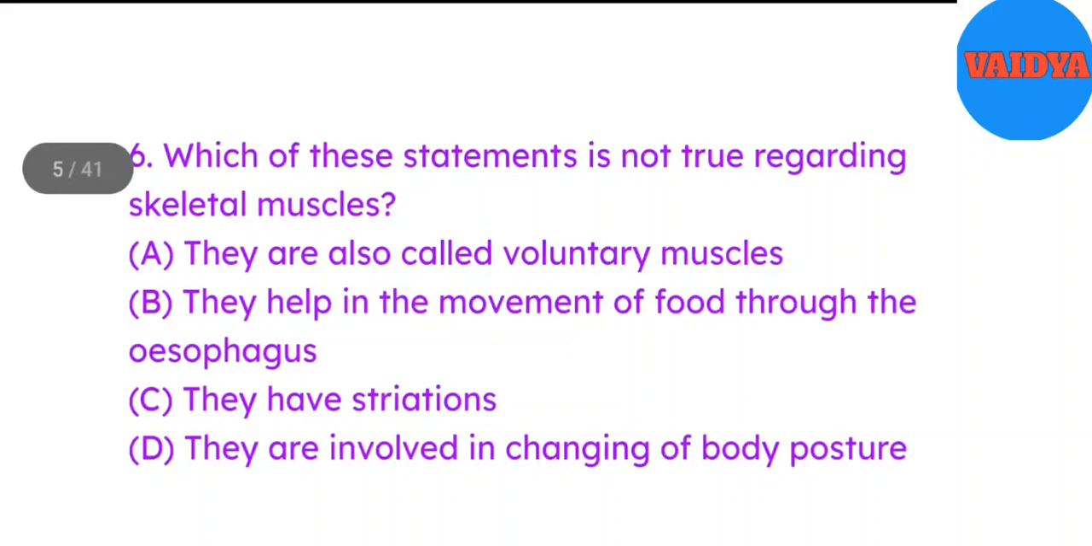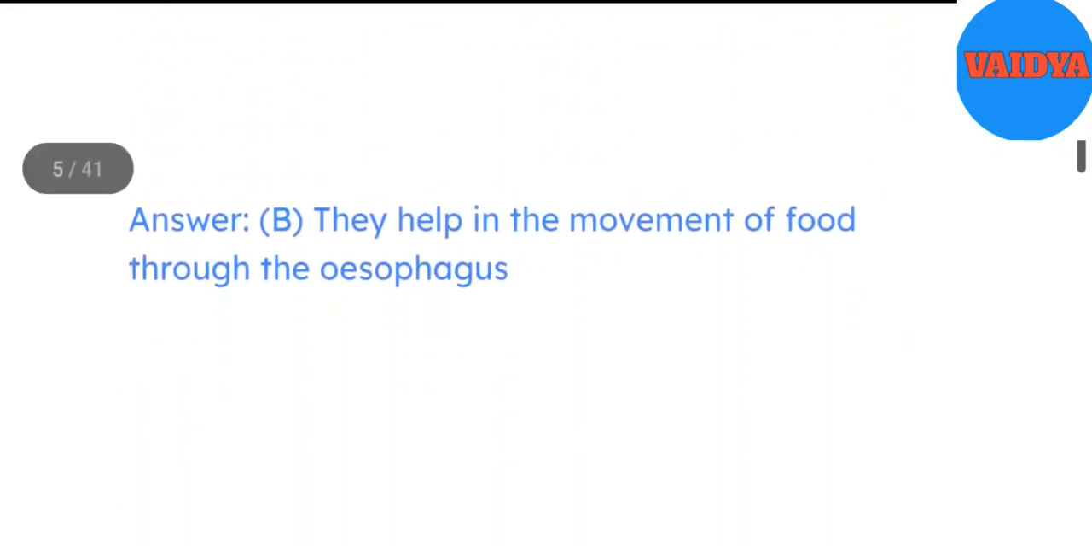6. Which of these statements is not true regarding skeletal muscles? A. They are also called voluntary muscles. B. They help in the movement of food through the esophagus. C. They have striations. D. They are involved in changing of body posture. Answer B. They help in the movement of food through the esophagus.